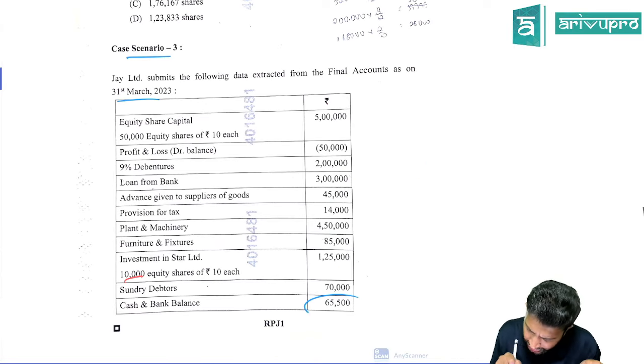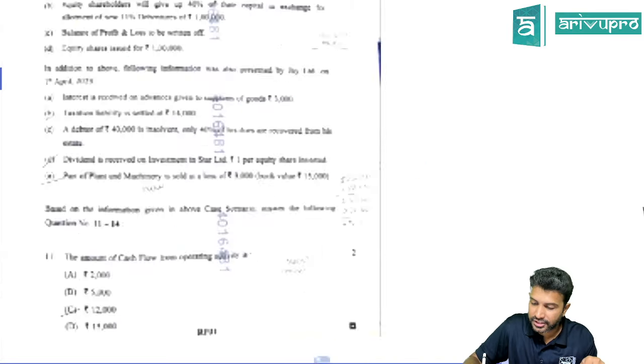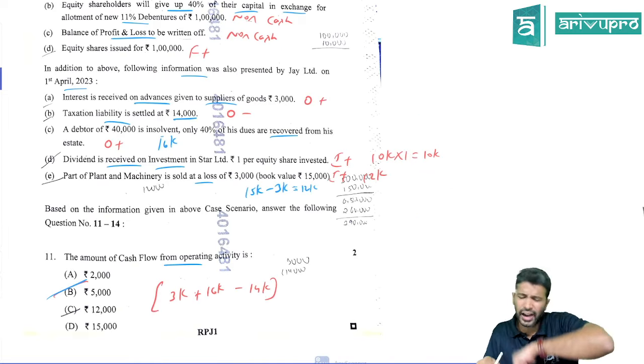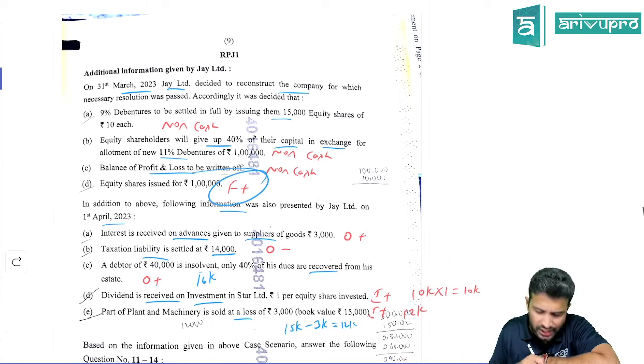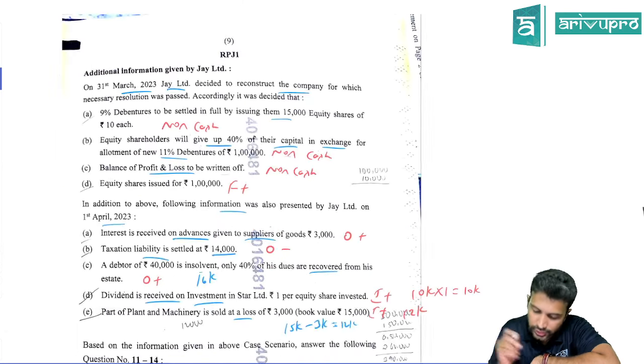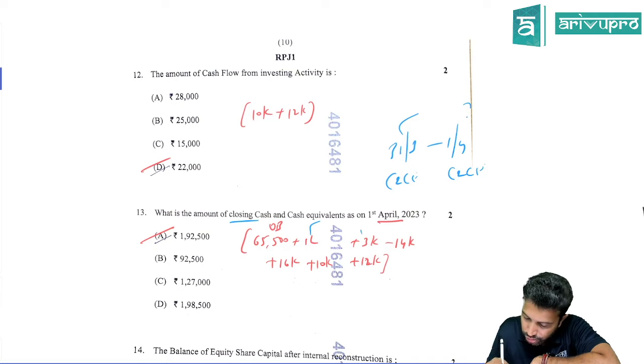What was the cash balance initially? 65,500. That is there in the balance sheet. Start with that. Then wherever you have cash inflow or outflow, go on adding or reducing. One, you issued shares for 1 lakh rupees, so add that. That is done. Next, you received some advance, 3,000, so plus 3,000. You paid taxation liability 14,000, so minus 14,000.